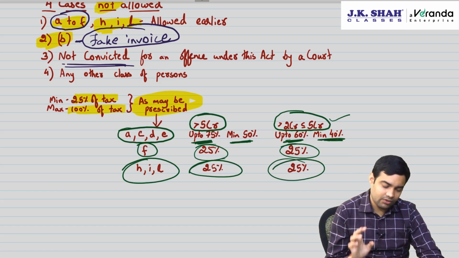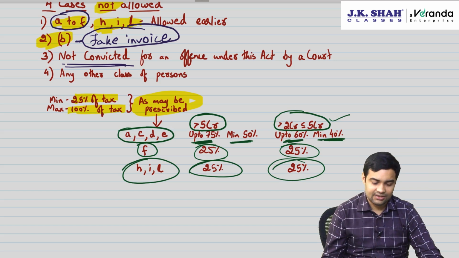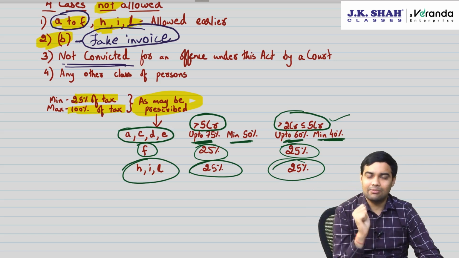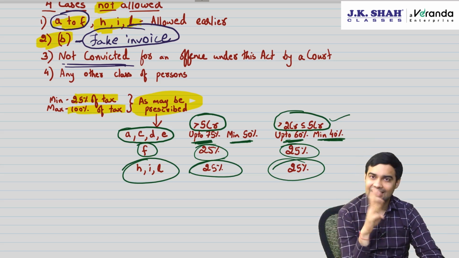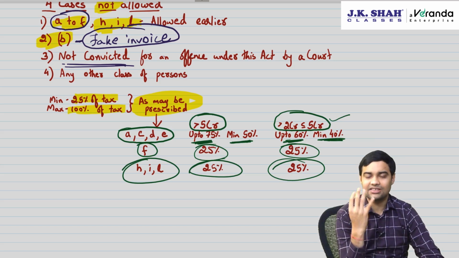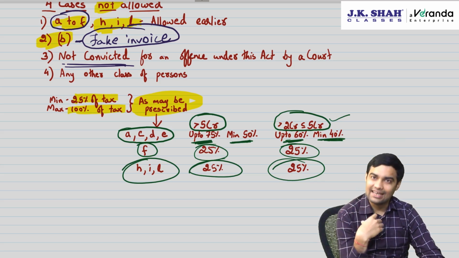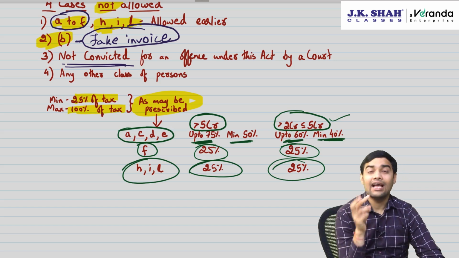So be very careful, practice this very well, and you have to recall all these limits in the examination. Recall A, B, C, D, E, F, H, I, L. Let me make you recall. A, goods without invoice. B, invoice without goods or services. C, taking ITC of that or taking ITC without any documentation. D, collects an amount, does not pay within 3 months from the day when it is due. E, export, fraudulently exports and claims refund. F, falsification of records. H, helper for goods. I, helper for services. L, abets.